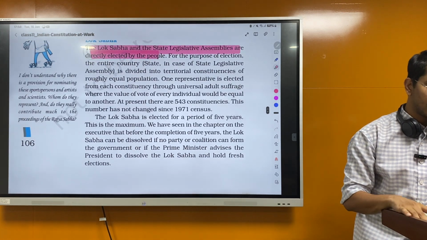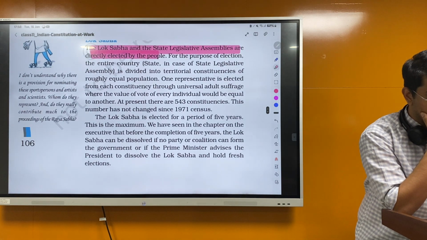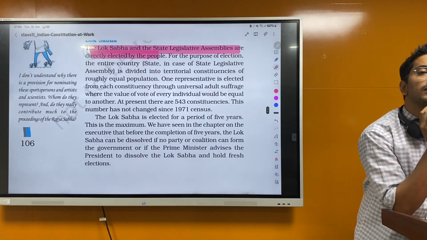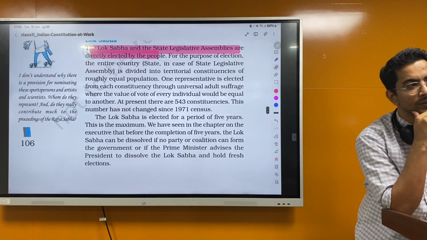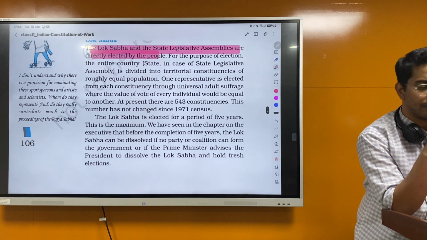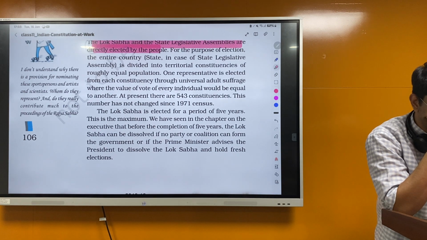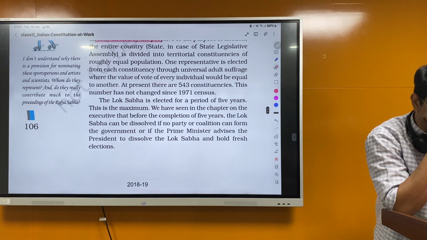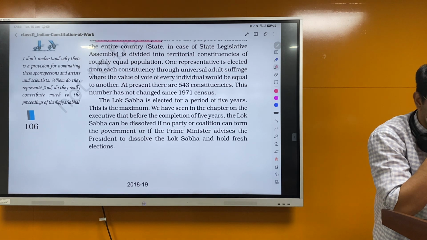For the purpose of election, the entire country, or the state in case of a state legislative assembly, is divided into territorial constituencies of roughly equal population. Who does this? Drawing the territorial constituencies. Who does this? Delimitation Commission. Right. One representative is elected for each constituency through universal adult suffrage, where the value of the vote of every individual would be equal to another. At present, there are 543 constituencies. This number has not changed since the 1971 census.